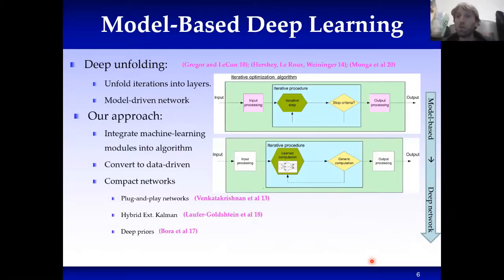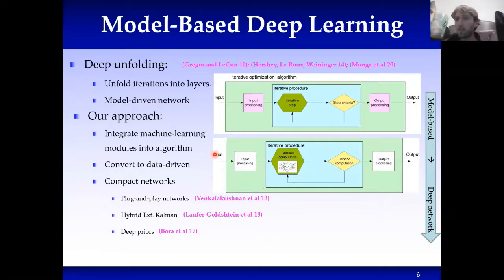What we're proposing to do is to identify the specific computations of the iterative algorithm which depend on the channel model, and to use dedicated compact machine learning methods in order to replace those computations, inevitably allowing the complete algorithm to be carried out in a data-driven manner. Now, this approach has been used in some applications. For example, it is the underlying rationale of plug-and-play networks and of recent works on deep priors and deep regularization.